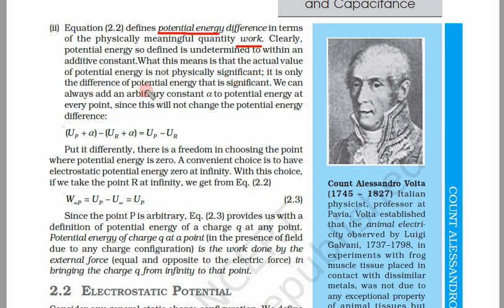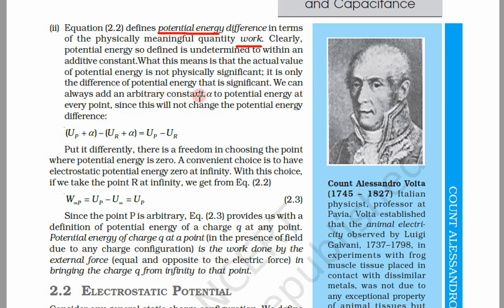It is only the difference of potential energy that is significant. So again, there is some potential energy stored before. What matters is that even if it has certain potential energy alpha before movement from P to R, it will cancel out because it will add in both the cases. So the only thing that matters is the difference of U at P and U at R, not this additional constant alpha. So it is independent of that additional constant alpha.